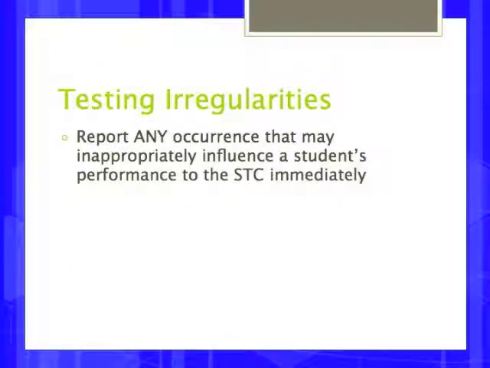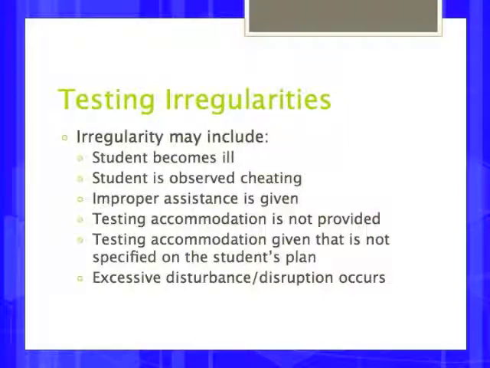Testing irregularities are any occurrence that may inappropriately influence a student's performance. Please report those immediately to the STC through iChat. Some examples of testing irregularities may include if a student becomes ill in the classroom, a student is observed cheating, improper assistance given by the examiner or proctor or another student, a testing accommodation is not provided, excessive disturbance or noise. If any of those occur, please iChat the STC immediately. If you're unsure whether or not that has occurred, please iChat.